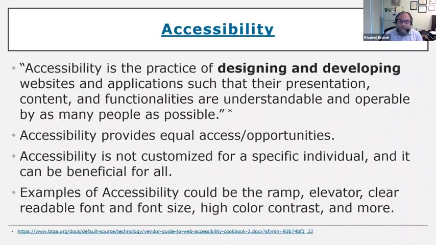Now I'll talk about accessibility so you understand the differences. Accessibility is the practice of designing and developing websites and applications such that their presentation, content, and functionalities are understandable and operable by as many people as possible. Again, in this definition, I made designing and developing bold and large because this starts from the designing phase. Notice that in this definition, we did not mention disability. It is for everybody, all right?